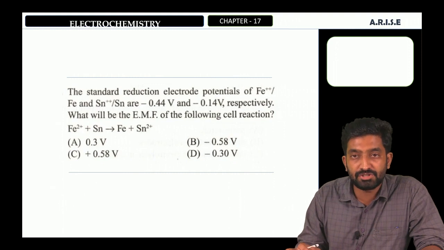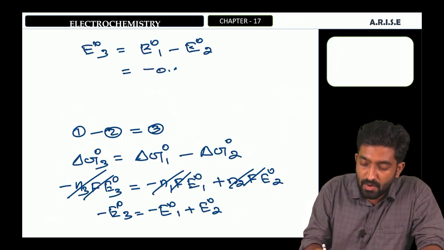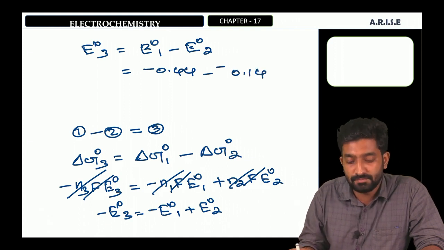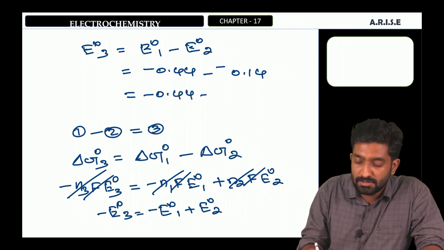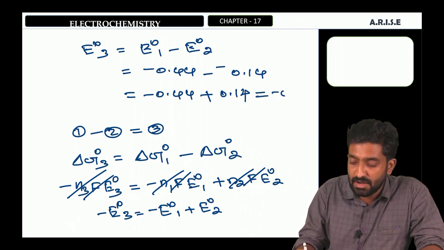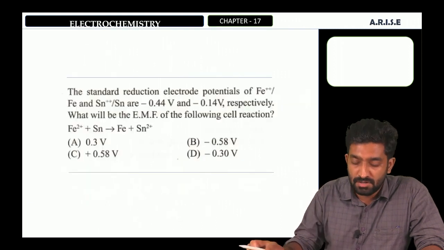That is the reduction potential of iron, minus 0.44, minus the reduction potential of tin, minus 0.14. So minus 0.44 minus minus 0.14, and we will get the final answer, minus 0.30 volt.